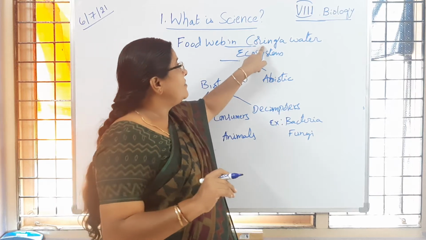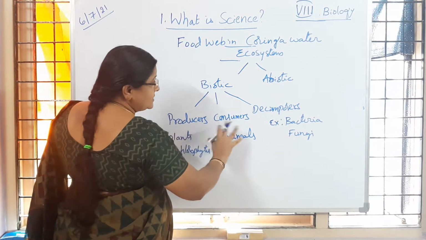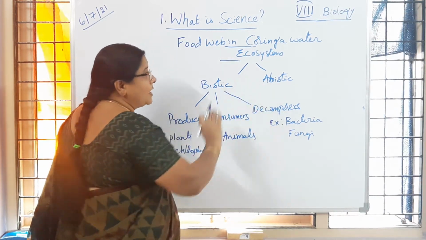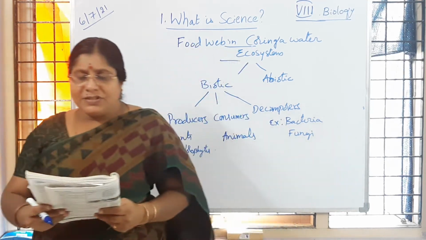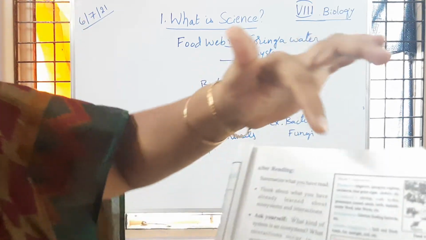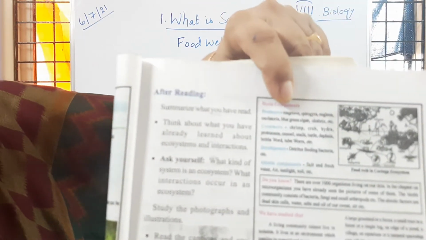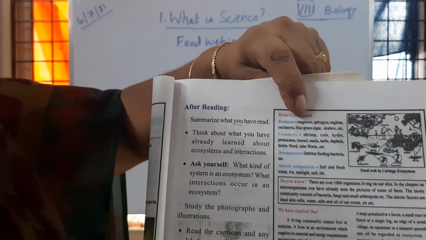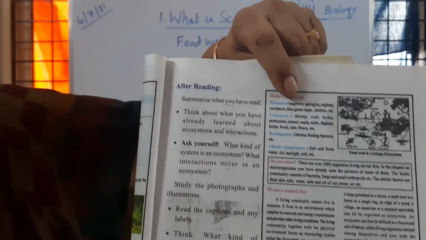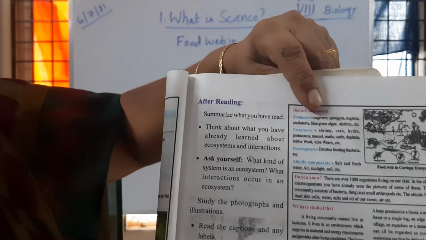So now in the Coringa water ecosystem, what are the different groups of biotic organisms? That is producers, consumers and decomposers, and what are the abiotic components present. So that we are going to discuss. So now let us observe this one. Once producers, what are present here? Mangrove plants. So they are trees children which are present continuously in water, and they are going to respire through the roots. Actually aerial respiration will be seen in the mangroves, and mangrove forests are going to protect the coastal region from natural calamities like floods and tsunamis.